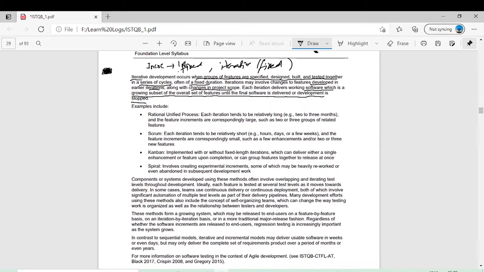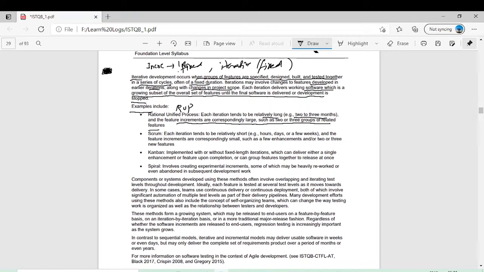There are some examples of the iterative or incremental model. The first one is RUP, the Rational Unified Process. Each iteration tends to be relatively long, 2 to 3 months, and the feature increments are correspondingly large, such as 2 or 3 groups of related features. So in the Rational Unified Process, you have relatively long durations like 2 to 3 months, and then you introduce the feature.